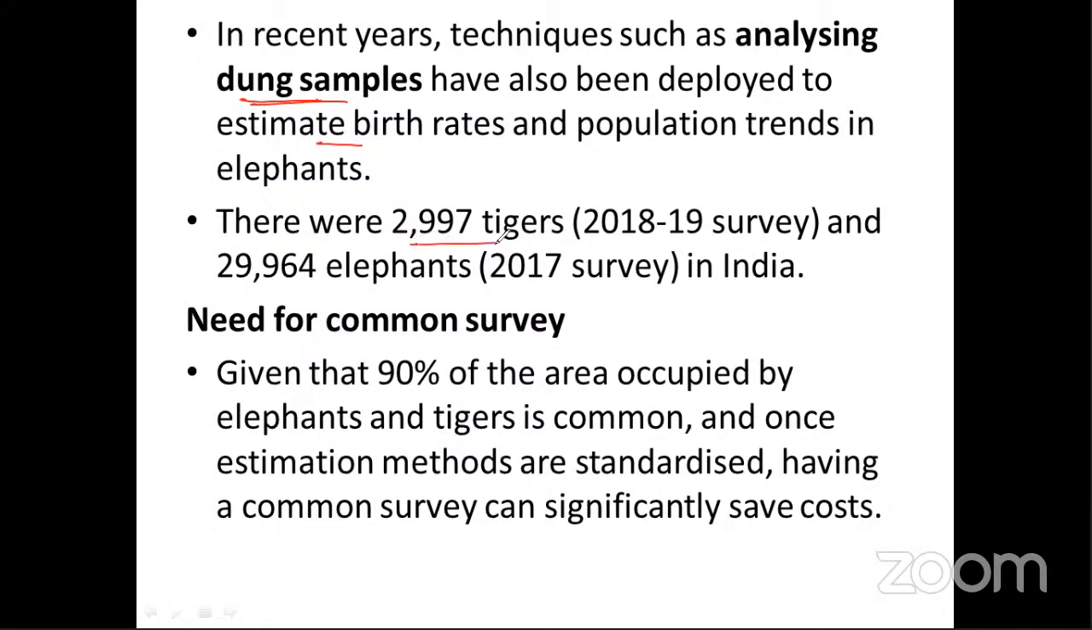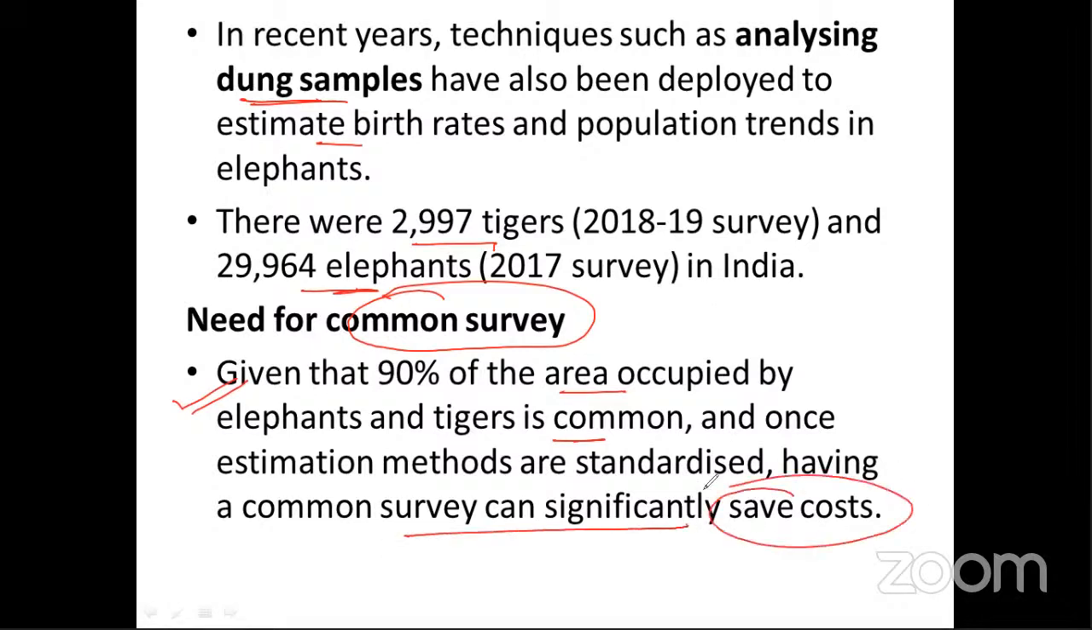So there were 2,997 tigers and 29,964 elephants. What is the purpose of this survey? Why has the step been taken to count both tigers and elephants together? Given that 90% of the area occupied by elephants and tigers is common, this is the main reason. The protected areas of tiger reserves and elephant reserves are common. Once estimation methods are standardized, having a common survey can save costs also, because counting animals requires some expenditure. That expenditure will be reduced because both animals share 90% of the area. That's why the same common techniques will be utilized for counting both types of animals.